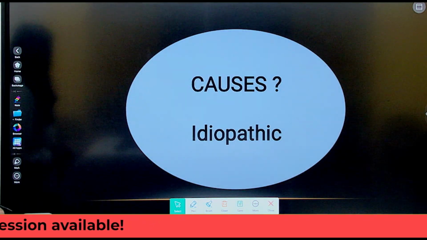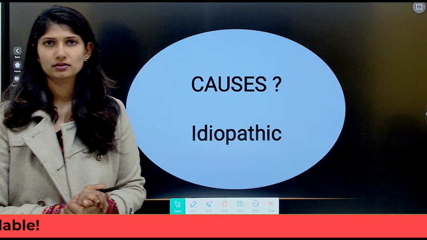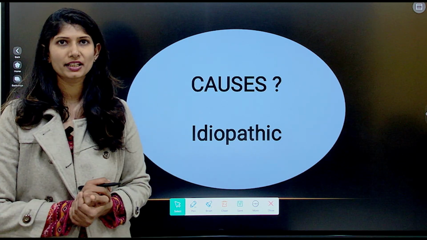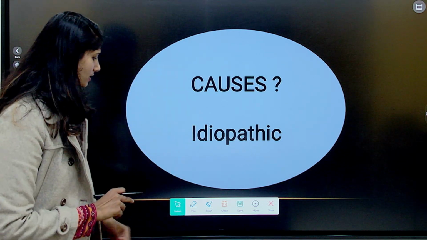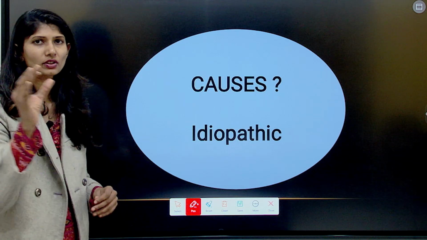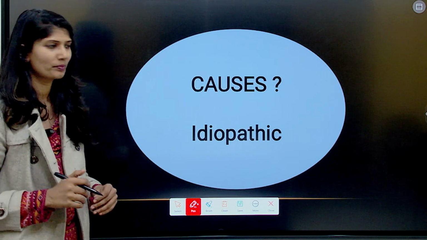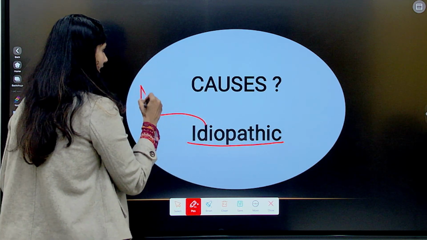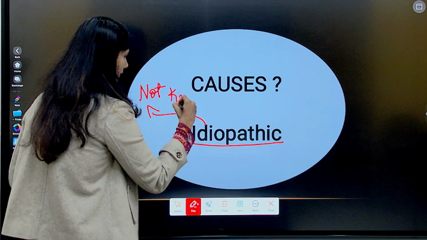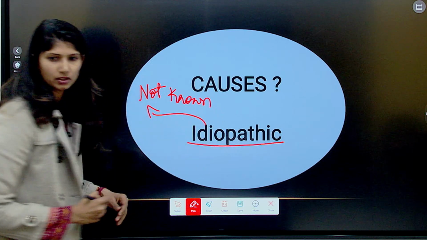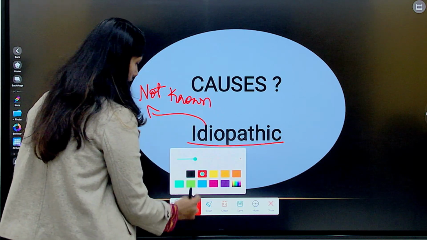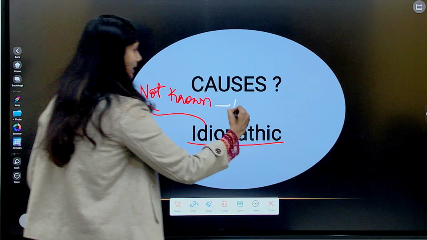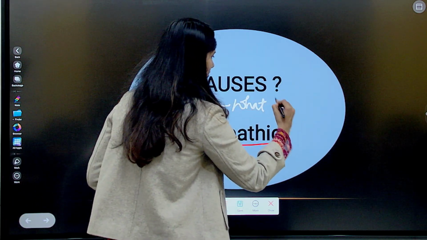What are the causes of IPF, or idiopathic pulmonary fibrosis? First and foremost, fibrosis means scarring. Idiopathic means the cause is not known, or we don't know what is causing it.